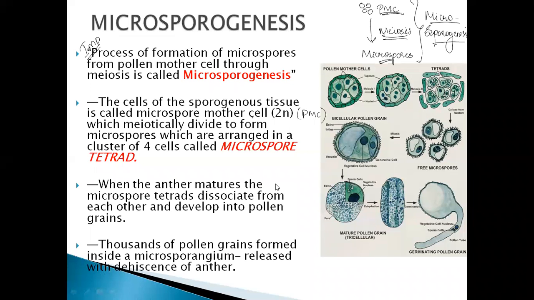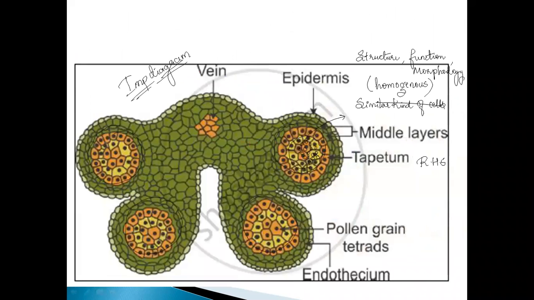Next, when the anther matures, the microspore tetrads dissociate from each other and develop into pollen grains. So what happens here? When the anther matures, means it ripens, the microspore tetrads dissociate from each other and develop into pollen grains.